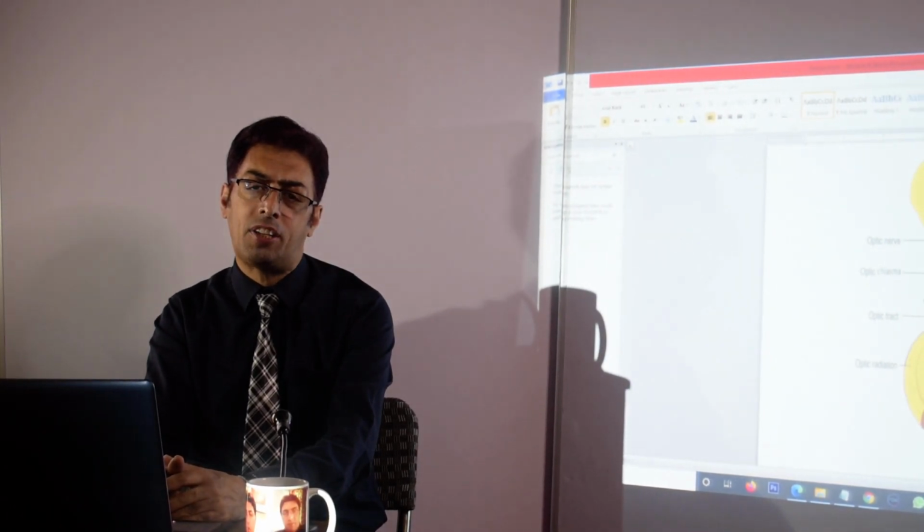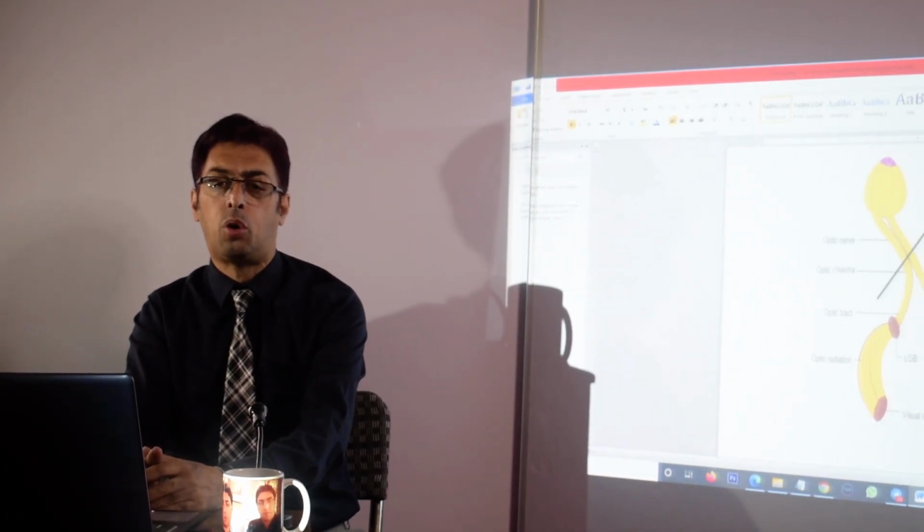And where does this optic tract go? It goes into a special part behind the thalamus, which we give the name LGB, lateral geniculate body. Lateral geniculate body is one of the centers wherein the optic tract ends, and from the lateral geniculate body, which lies behind the thalamus, it has to go to the cortex. And what part of the cortex? The occipital cortex. And what do we call that special part?